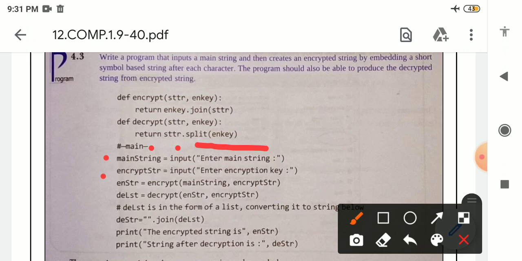After that, encrypt str is the name of variable, comma, input enter encryption key. This message will also print, which means here we are accepting the string from the user. In the second line, encrypt str is the name of variable which is storing the encryption key. Encryption key means the symbol, which symbol will be attached with the string.